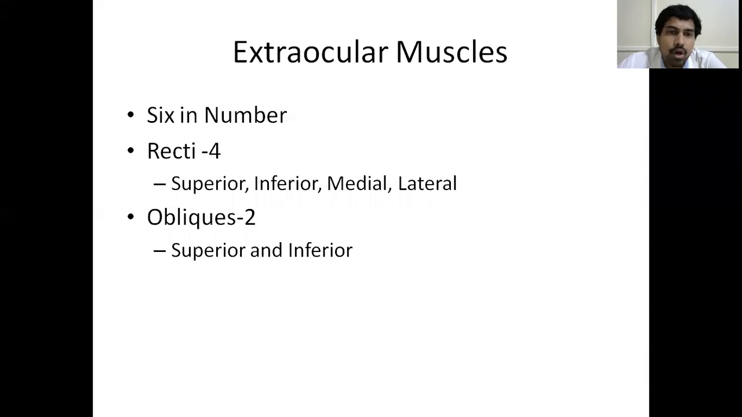The next are the obliques. They are called obliques because their insertion to the eyeball is in a slightly oblique pattern, which you are going to see in the succeeding slides. Recti are the superior, inferior, medial, and lateral recti muscles, which are straight in their course. Obliques are named so because they run obliquely in their course. There are 2 oblique muscles, the superior oblique and the inferior oblique. So, based on direction, there are 4 recti and 2 obliques.